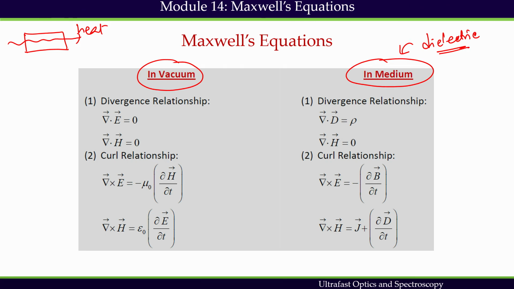In a similar sense, when I have a medium and I have electromagnetic radiation going through the medium, it could be vacuum, it could be any medium, then we say that the electromagnetic state may change in the medium. And how do I know?